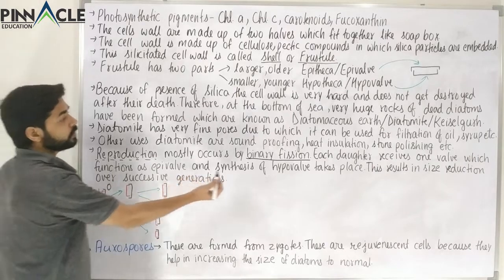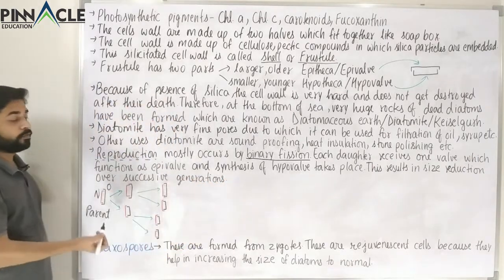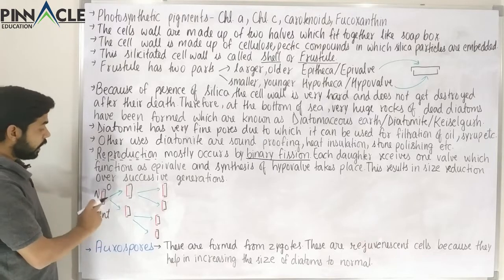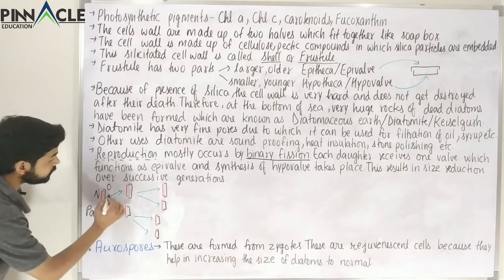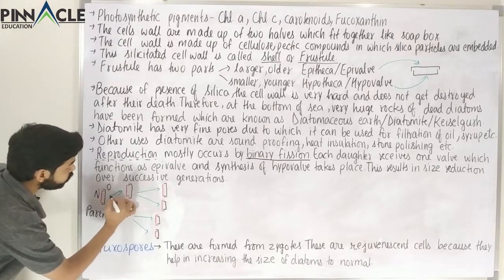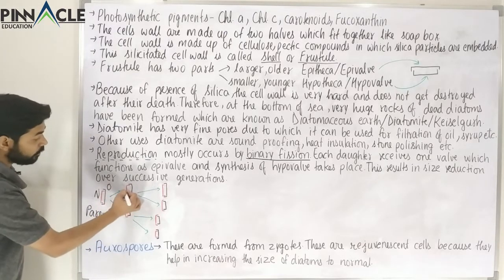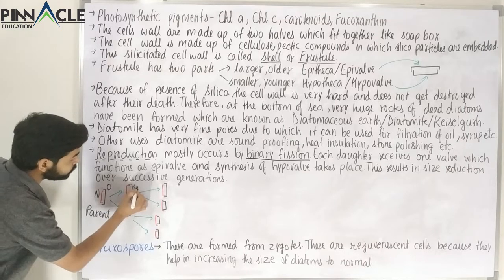Now according to this, each daughter receives one valve. So this is one daughter, this is another daughter. This daughter will receive one older valve. So we can say that this larger one is the older one, and it will synthesize a new one.